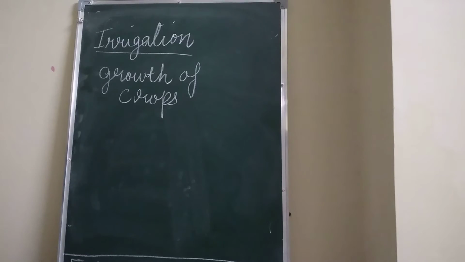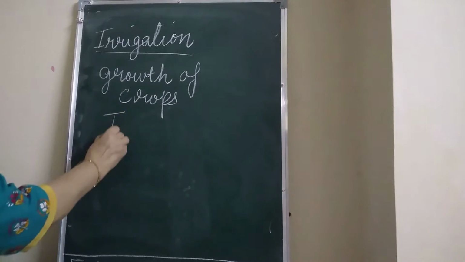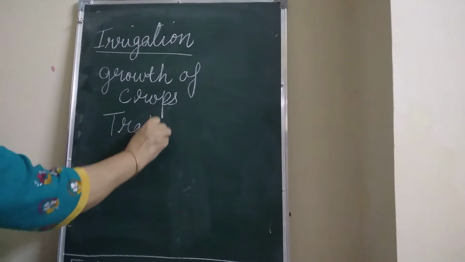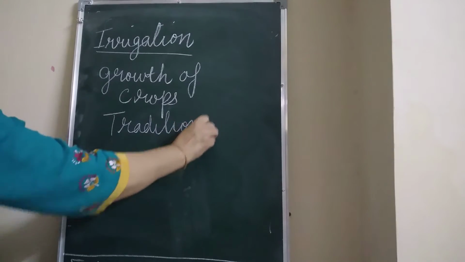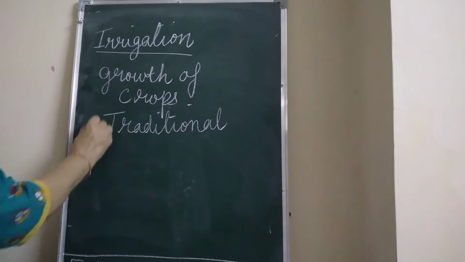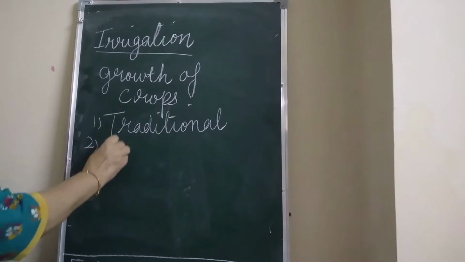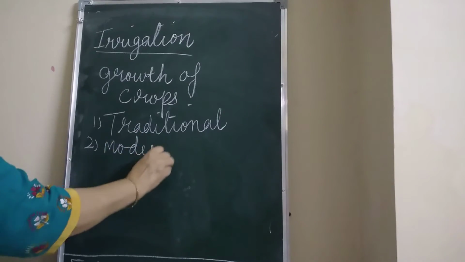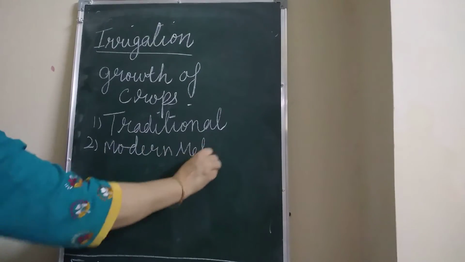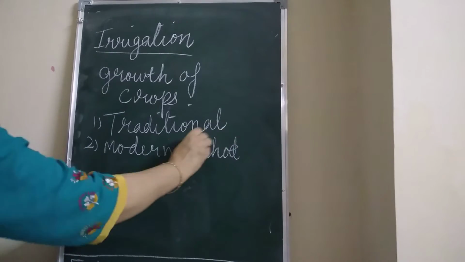Now there are two methods. One is the traditional method and the second one is the modern method. Now in the modern method, which two methods have been introduced?